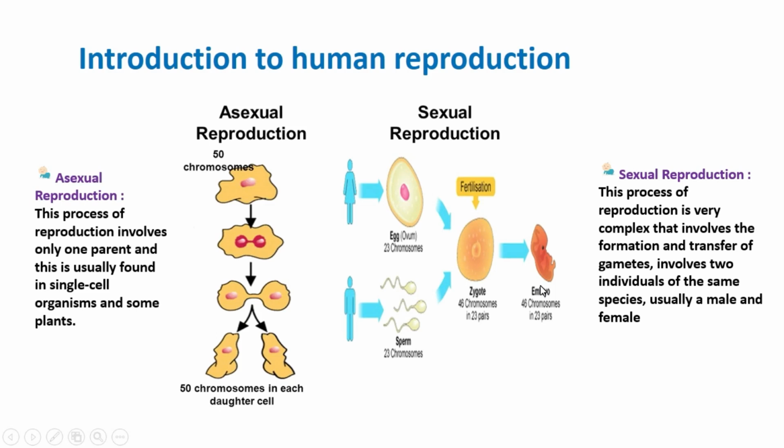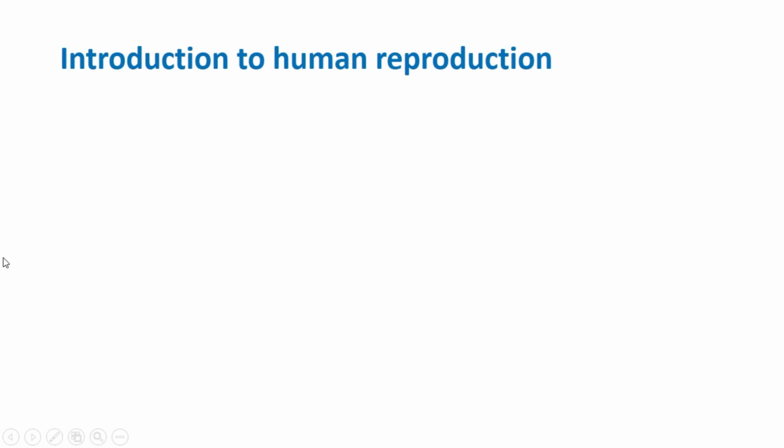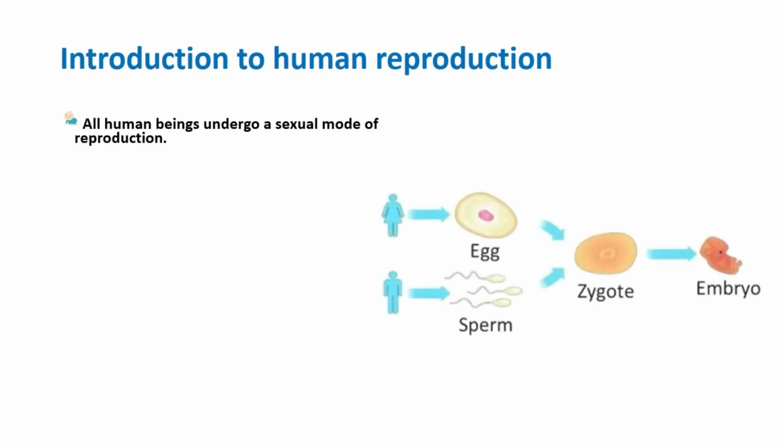And about asexual reproduction, we can see that it involves only one parent, and usually it occurs in single-celled organisms, or organisms having only one cell, and some plants basically. We all know that humans reproduce by means of sexual reproduction.